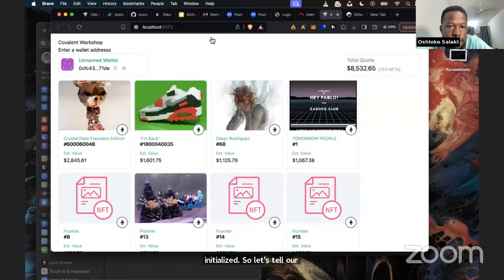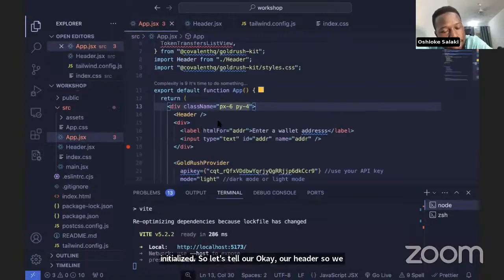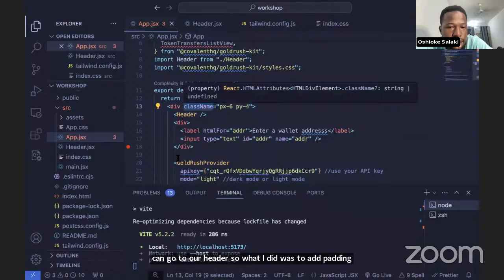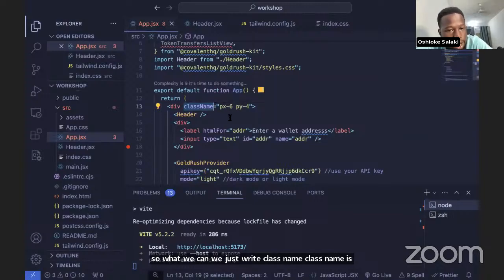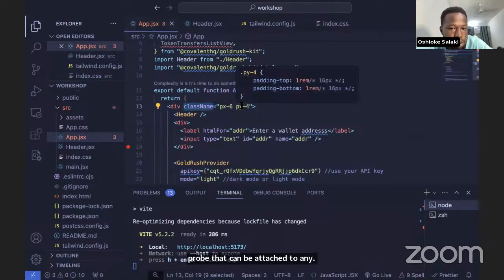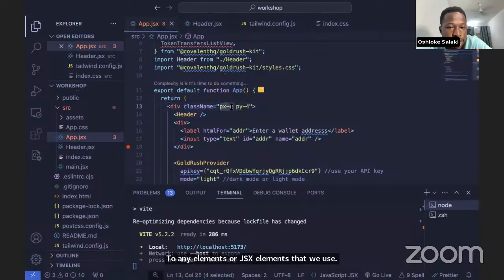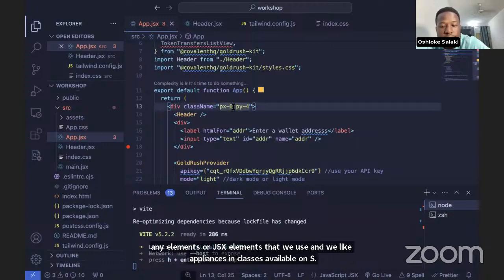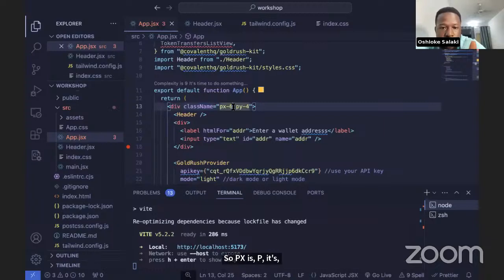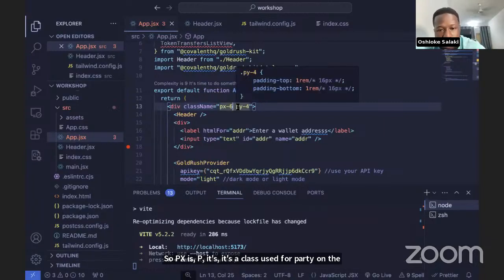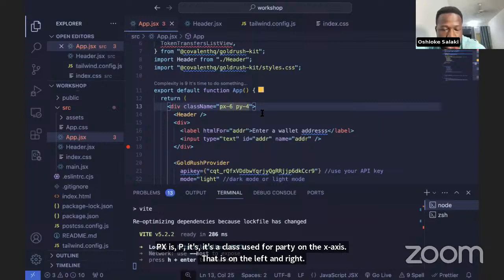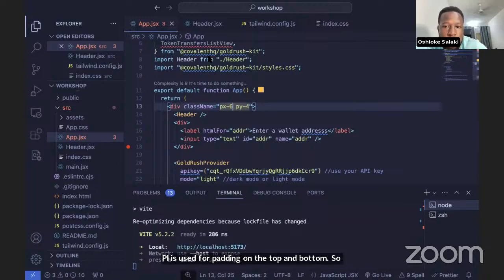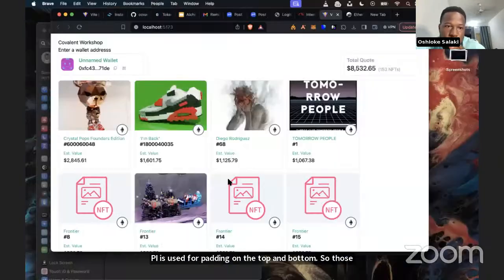So we can go to our header. What I did was to add paddings. So we just write className. className is a prop that can be attached to any elements or JSX elements that we use, and we apply certain classes available on Tailwind. So PX is a class used for padding on the x-axis, that is on the left and right. PY is used for padding on the top and bottom. Those are the classes that we use in order to have these paddings in our application.